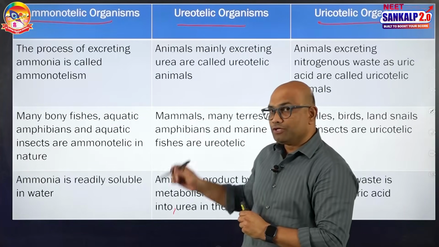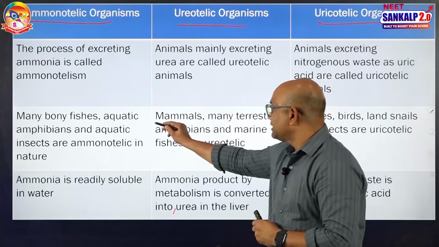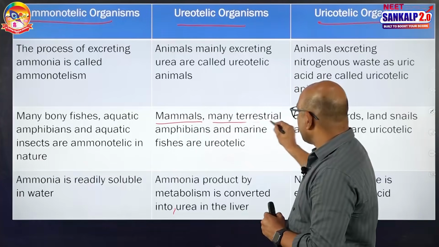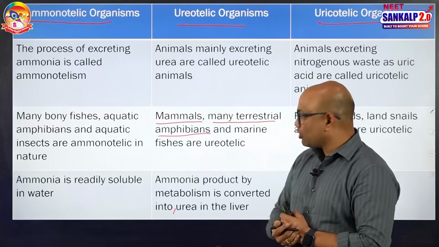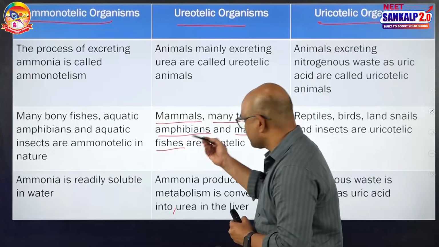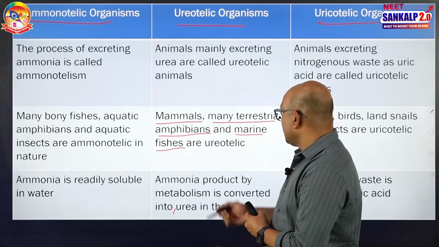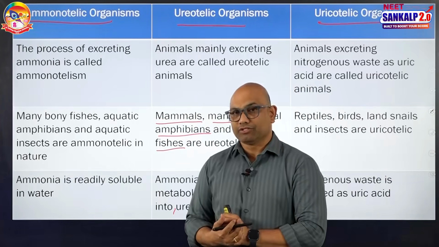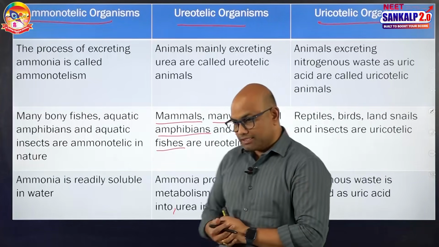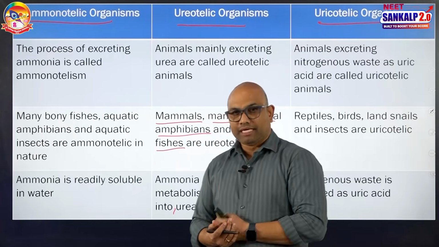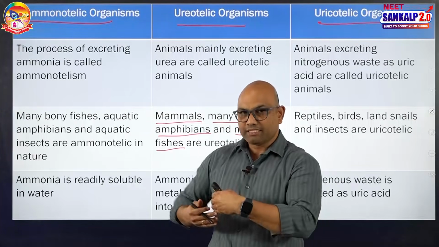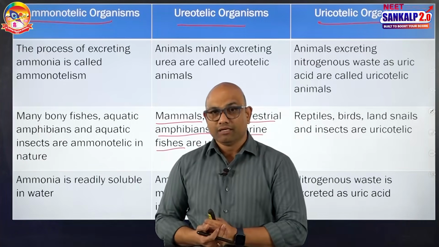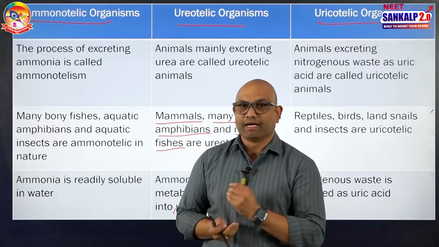The examples of ureotelic organisms include mammals, including humans. We are ureotelic in nature. Many terrestrial amphibians, for example frogs, and marine fishes like Pristis, Scoliodon, etc., are ureotelic in nature. Urea is moderately soluble in water and it is moderately toxic. That means it is less toxic compared to ammonia. And for the elimination of urea, a moderate amount of water is required.